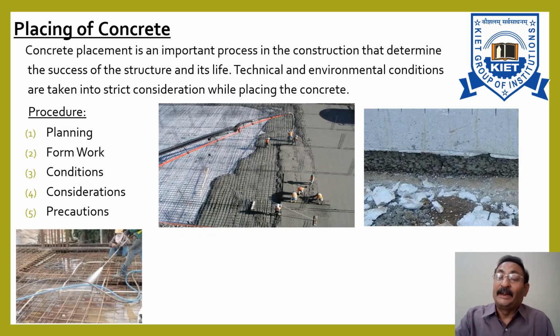Concrete is placed in the shuttering by shovel or other methods, and it should not be dropped from a height of more than 1 meter or handled in a manner which may cause segregation.